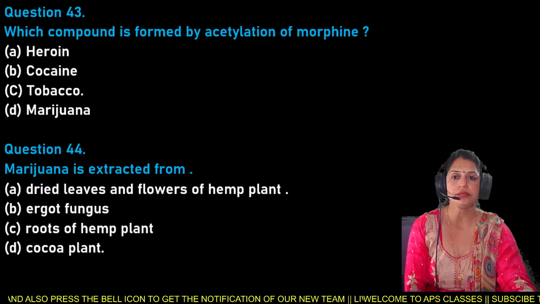Now shift to question number 45. Charas and ganja are the drugs which affect: option A is the respiratory system, B cardiovascular system, C digestive system, and D is the nervous system.